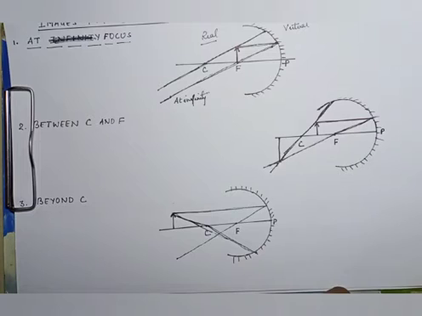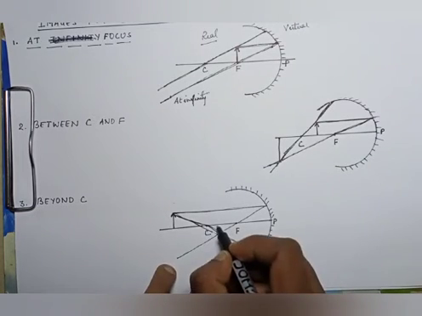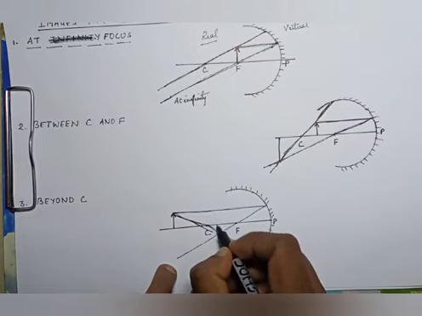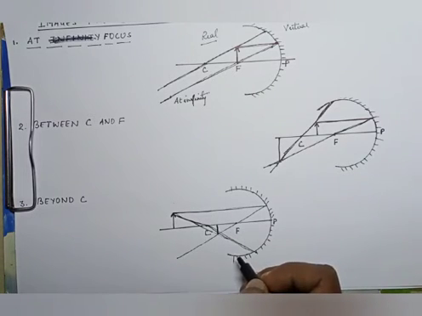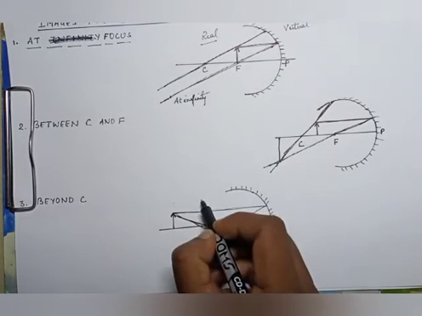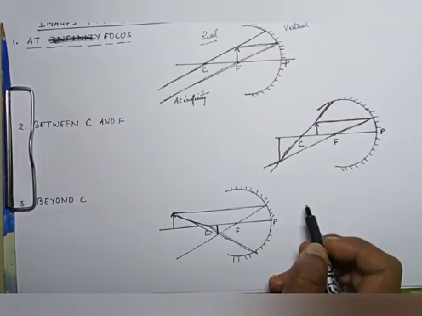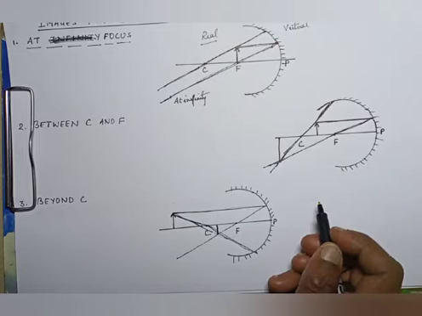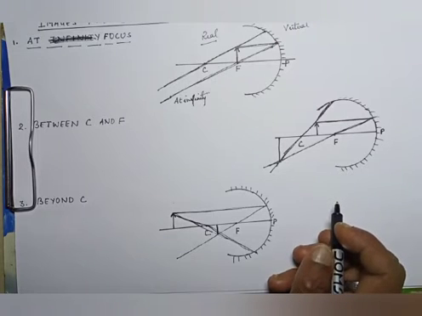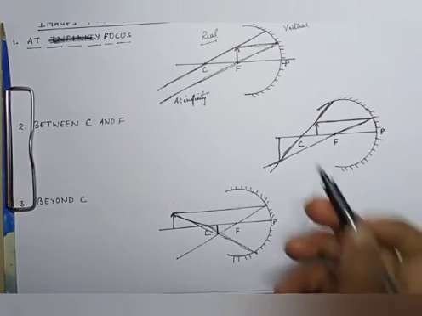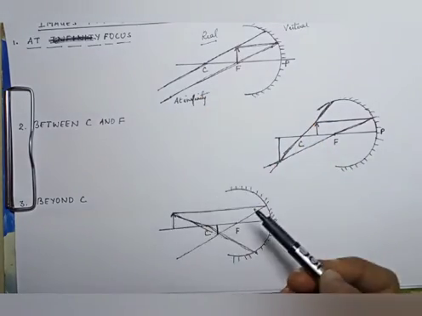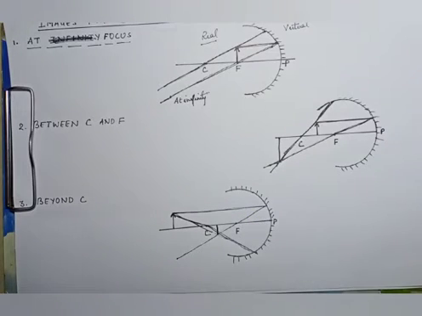So where is the image going to form? Between C and F. What will be the nature? It will be real and inverted. And what will be the size of the image? The size will be smaller than the object, much smaller than the object. I hope all the 3 points are very much clear to everyone.